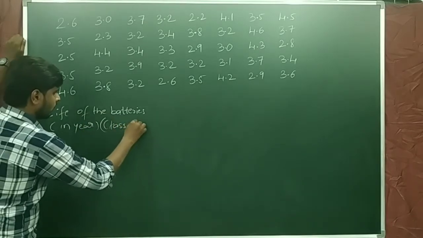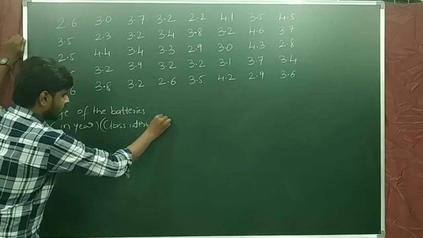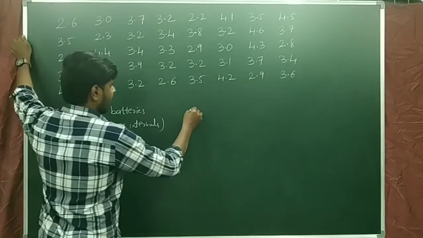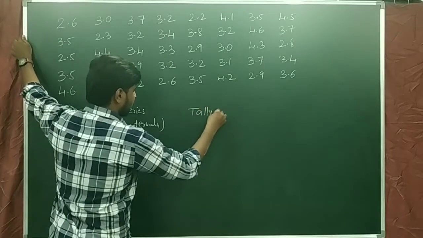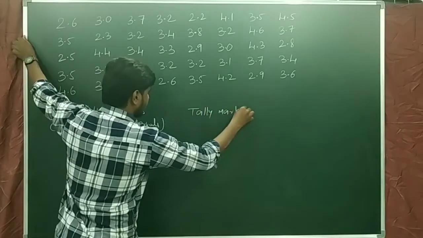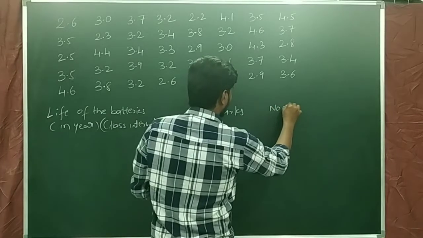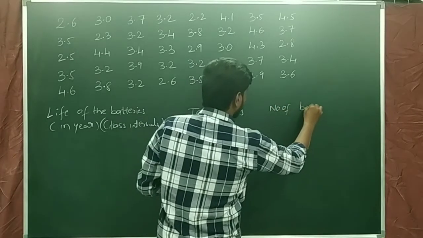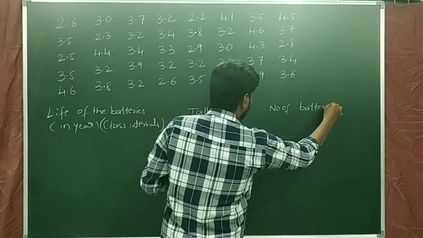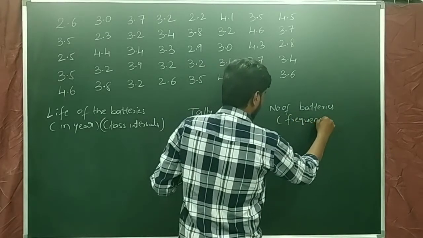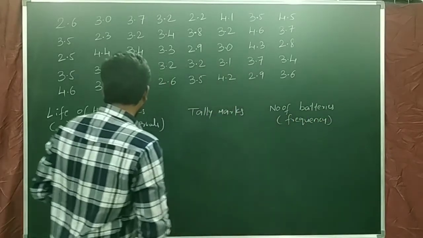Okay, class intervals here, and here it is tally marks. And next, number of batteries. Remember here it is frequency. Okay.